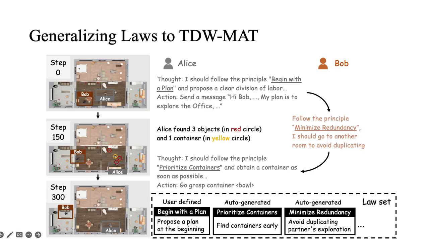Here is one TDW-MAT example. At the beginning, Alice begins with a plan and proposes the division of labor. Bob then follows minimize redundancy, so he explores a different room instead of duplicating with Alice. Later, Alice finds objects and a container and follows prioritized containers to pick up the container first. This shows that the laws are not just texts in prompts, they guide communication, planning, and task execution in a visible way.